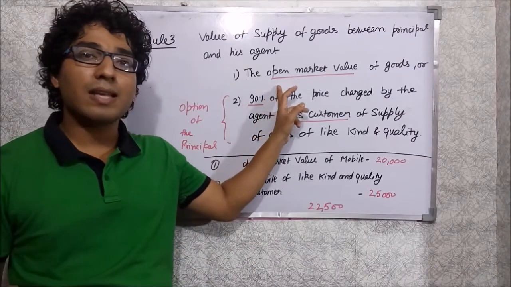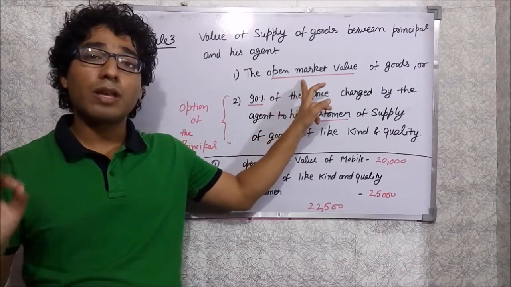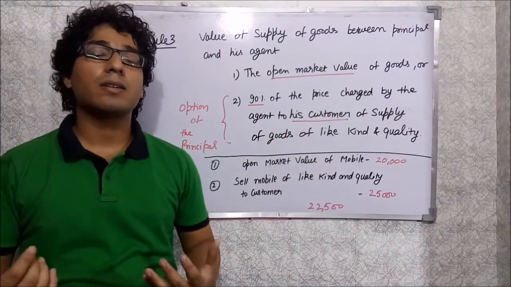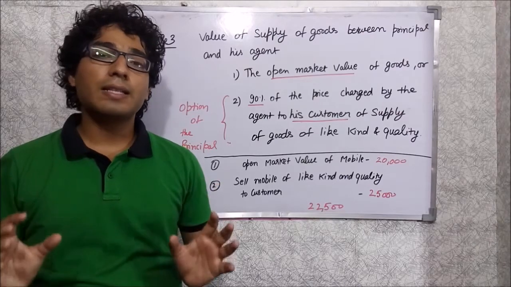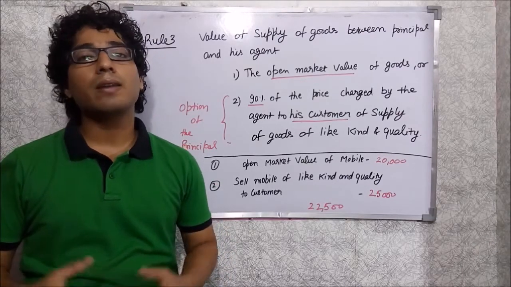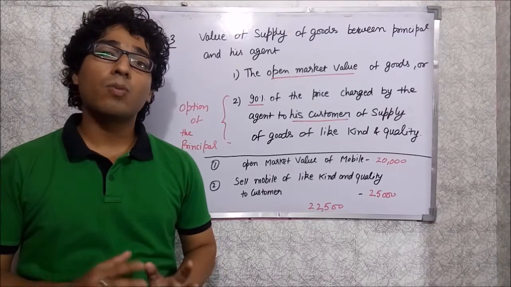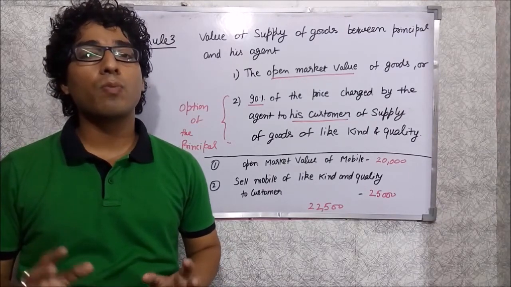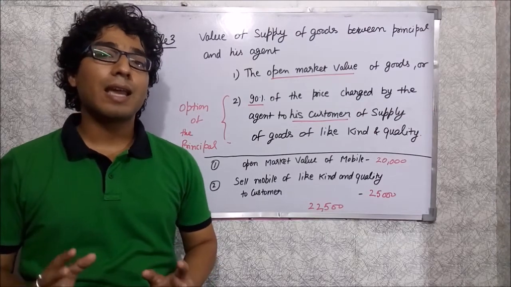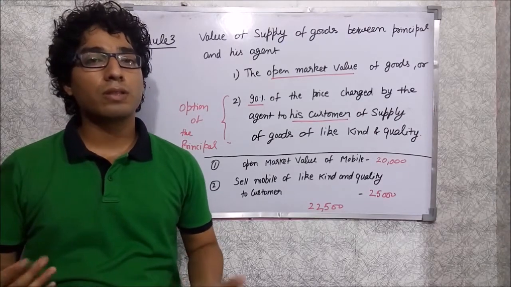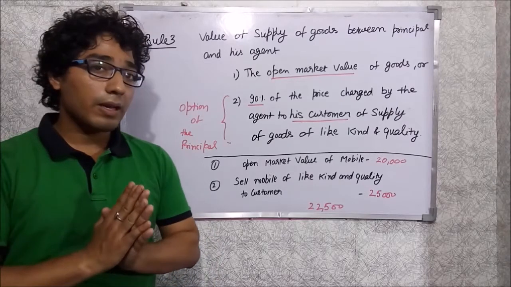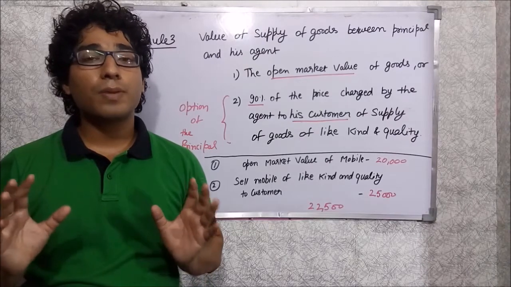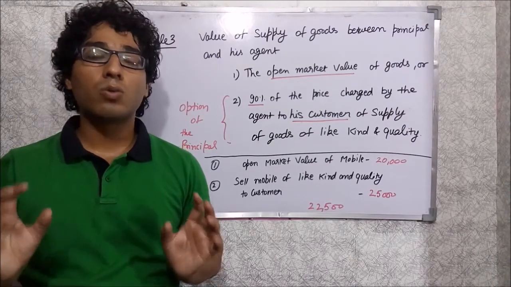Clause A says that we have to take the open market value of the goods which the agent receives. Suppose the agent deals in mobiles and the principal sends the agent a mobile of the Sony company. So whatever the open market value of the Sony mobile is can be taken as the valuation of those goods.